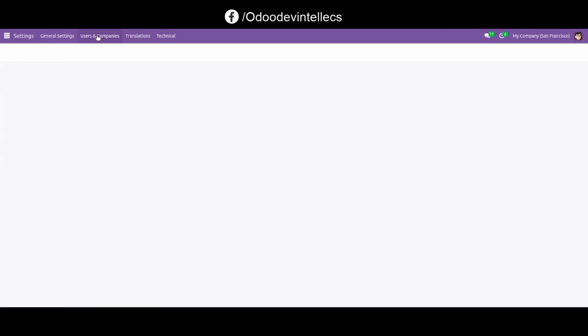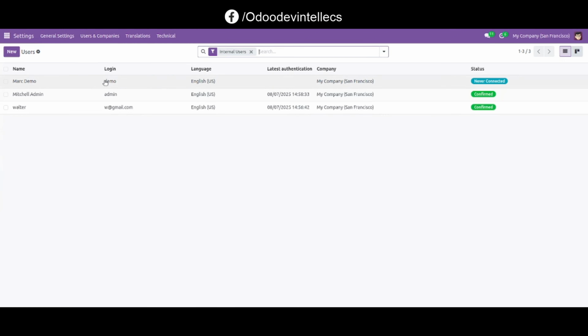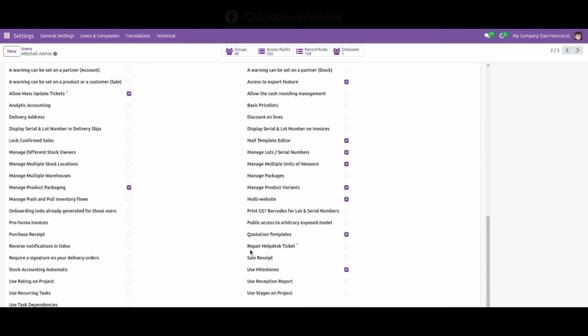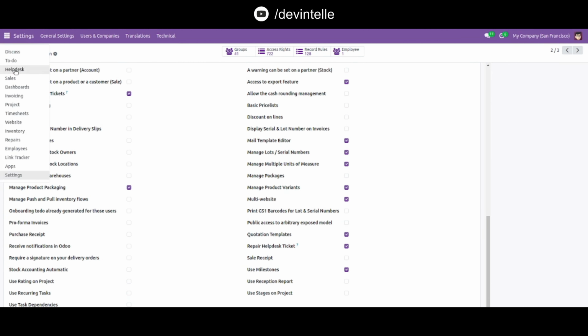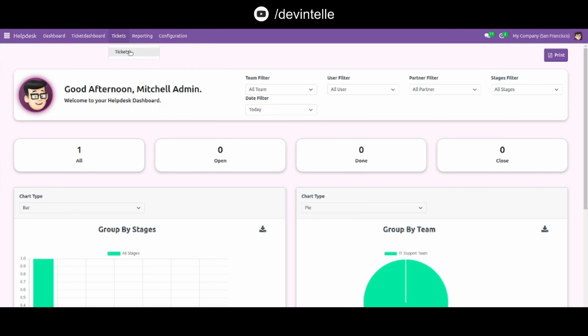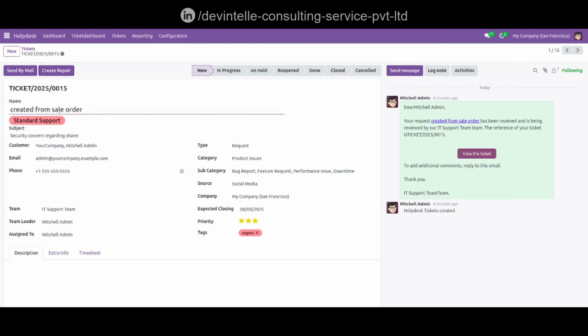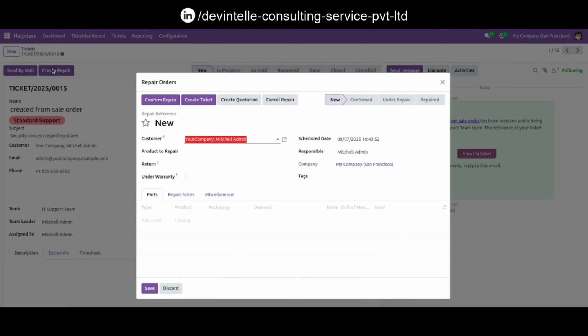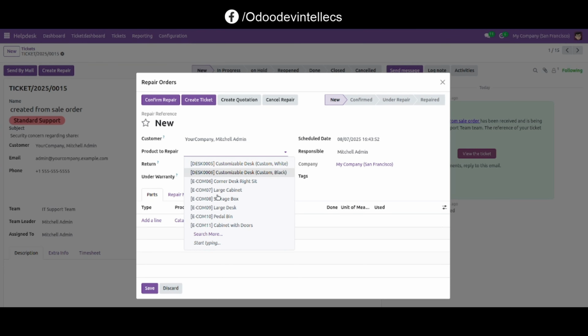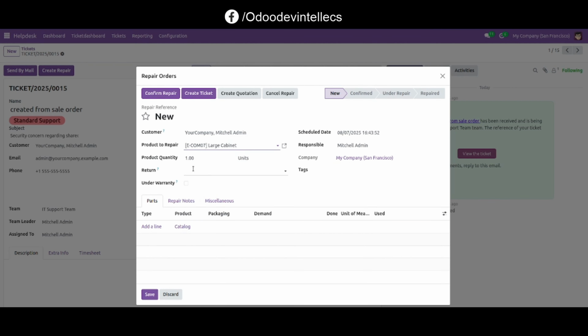First go to settings, go to users, and allow these options for create repair order from the ticket screen. Let's save. Now go to Helpdesk, go to tickets, go to any one and see here this button for create repair order. Now click on add product to repair, large cabinet, tax is the repair.